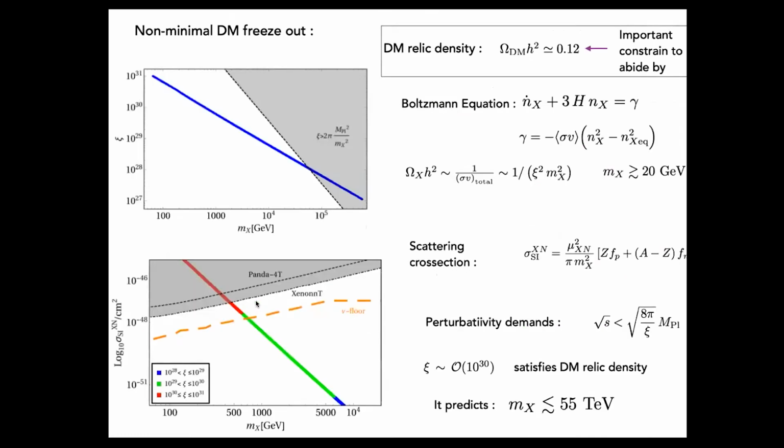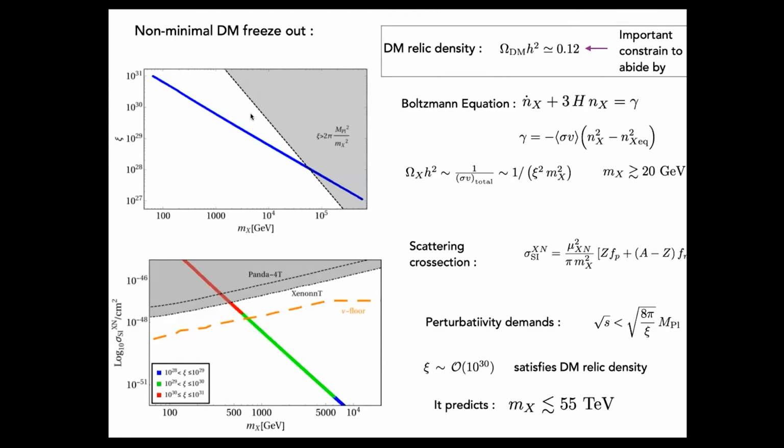Now I'm coming to the phenomenology of this model, where we can see at first the non-minimal dark matter freeze-out. Please don't go into the parameter identification as of now. I can go on after the talk. This is a very important constraint, the dark matter relic density, which we need to follow. In dark matter physics, we actually solve a Boltzmann equation, and we find the number density, which in turn helps us get the dark matter relic density, which we can see is proportional to xi squared, m_x squared, which are the parameters of our model.